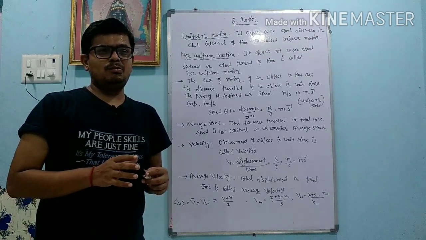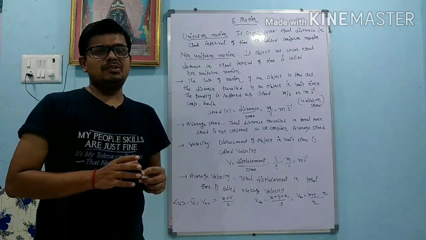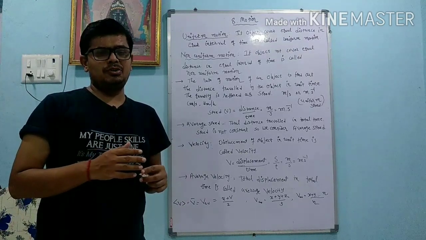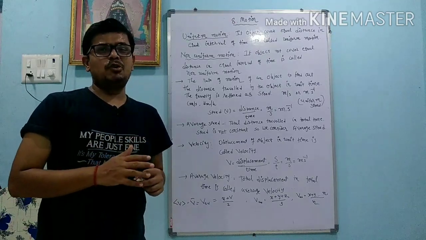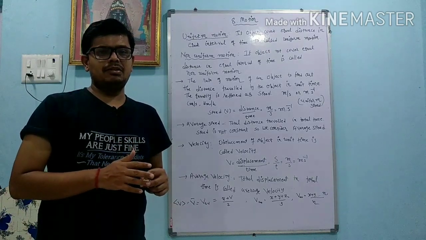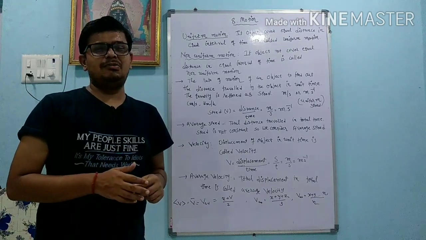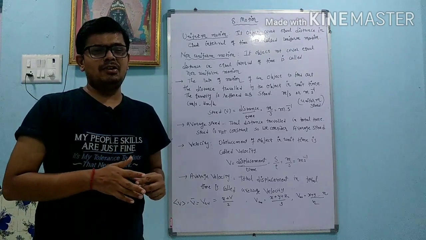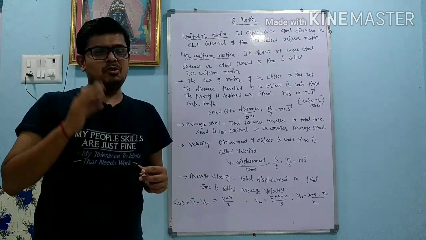In day-to-day life, it is most probably impossible to achieve uniform motion because there are so many hurdles. Suppose you are traveling on the road, it may be possible that a bridge comes, so your speed automatically decreases. Or somewhere there are signals, and at that time also your speed decreases. At that time you are not able to cover equal distance in equal intervals of time, so we cannot say it is uniform motion. So in day-to-day life we generally experience non-uniform motion.